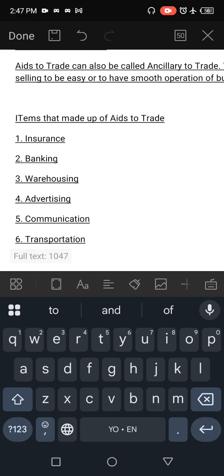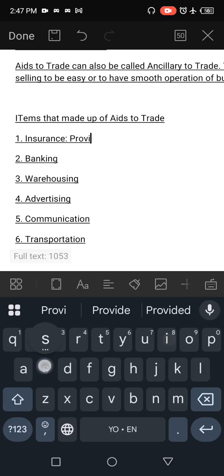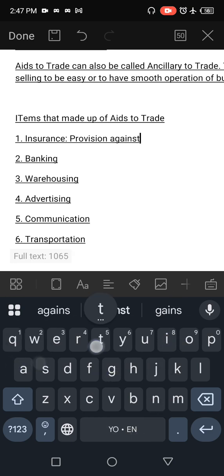Number 1, insurance. How does insurance help buying and selling? How does it make it easy? Insurance makes provision against future loss. It helps a business against future loss.